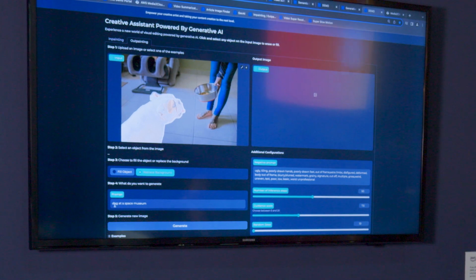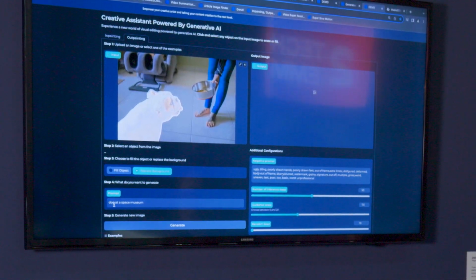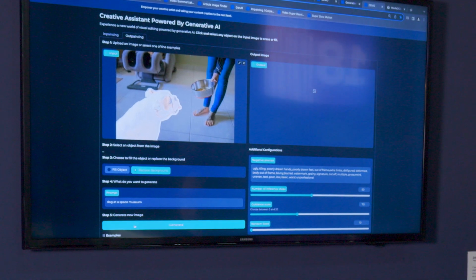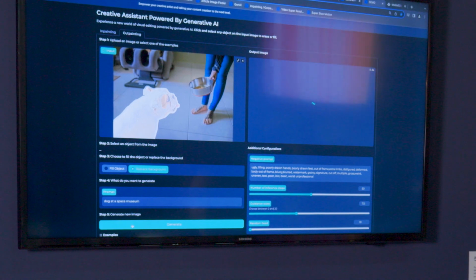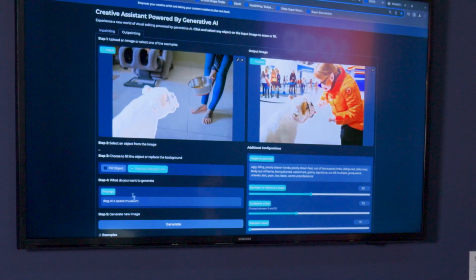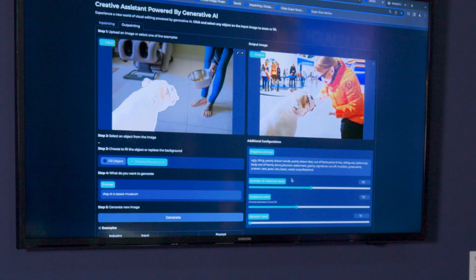The prompt is automatically filled in for convenience, to go faster: a dog at a space museum. I'll go ahead and generate the result. We've changed the location of the dog into the Space Museum, and it blends rather nicely into the background image. We can also make some adjustments and give guidance to the machine learning in order to adjust how many inference steps it takes, how much computation it does.